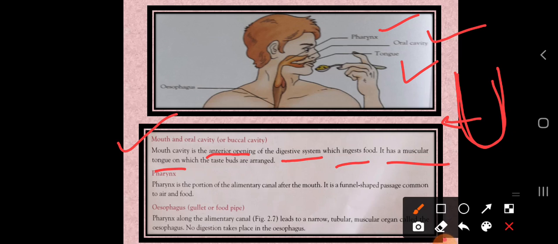So which type of structure is it? It is a muscular tongue. Okay, a muscular structure. So dear students, this is part of the mouth. Then the next part is the pharynx.